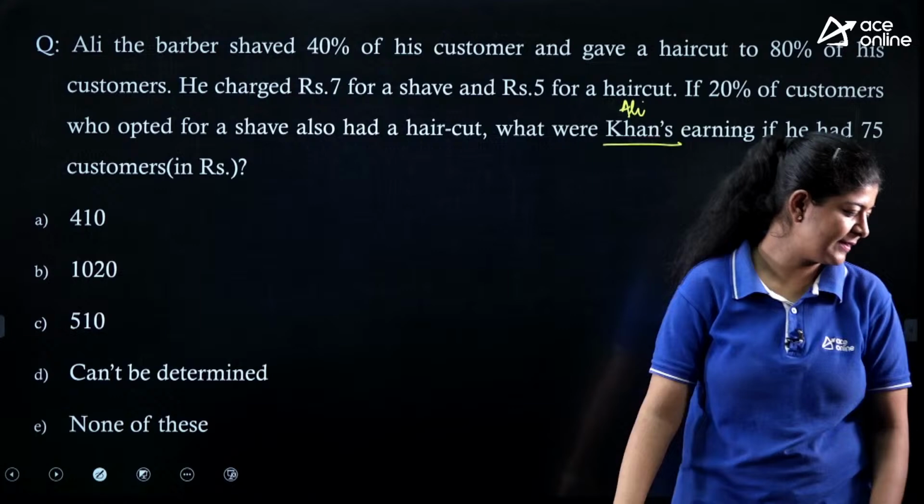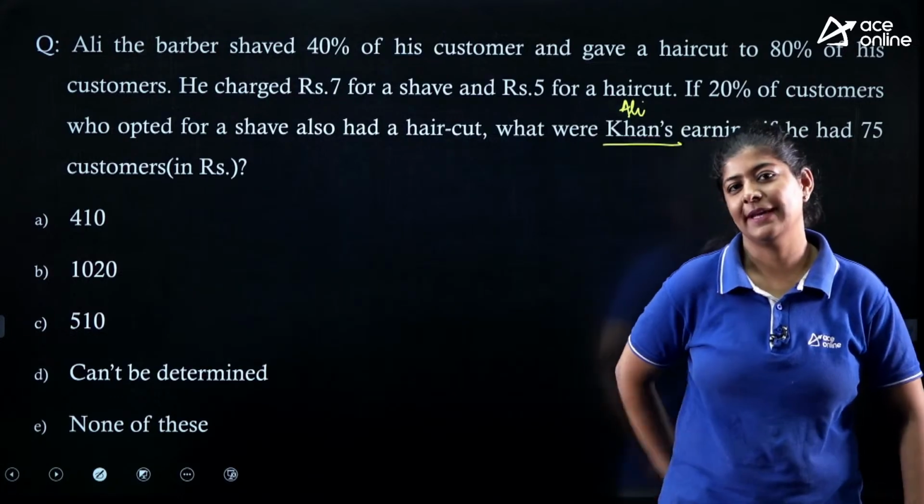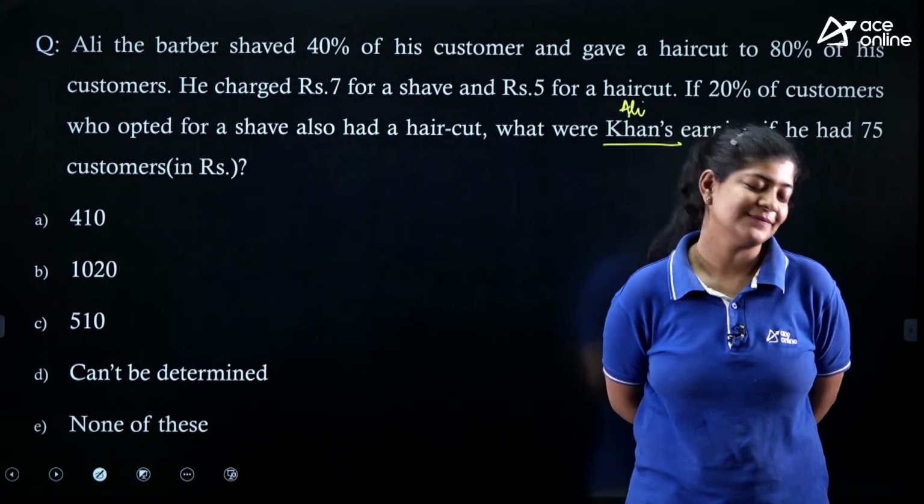Again, it's also a very easy one. We simply need to multiply the values and we will get the answer.